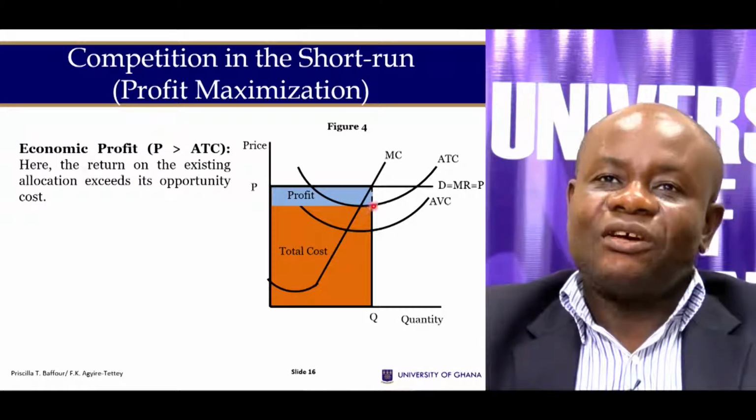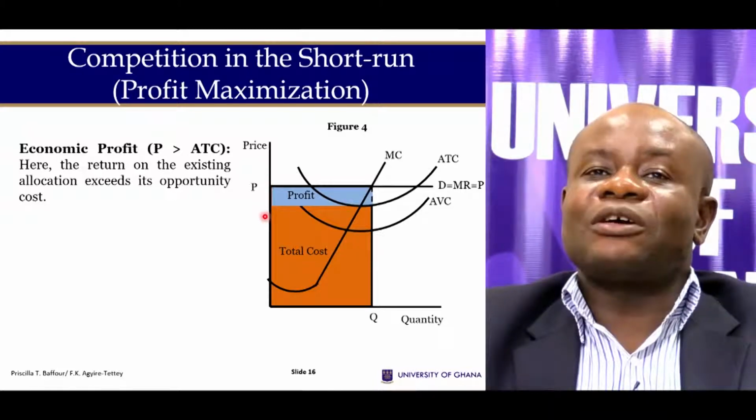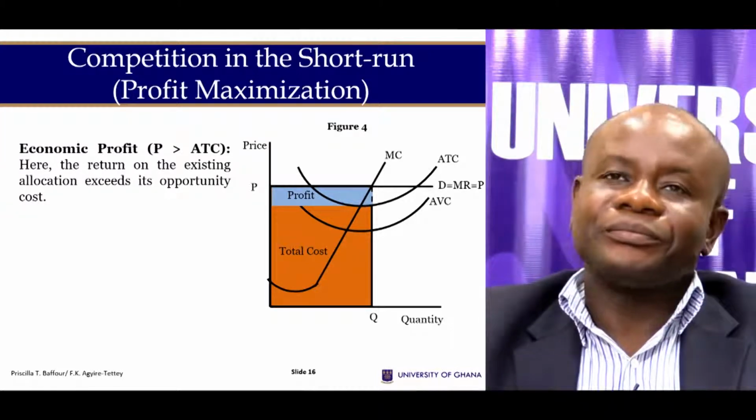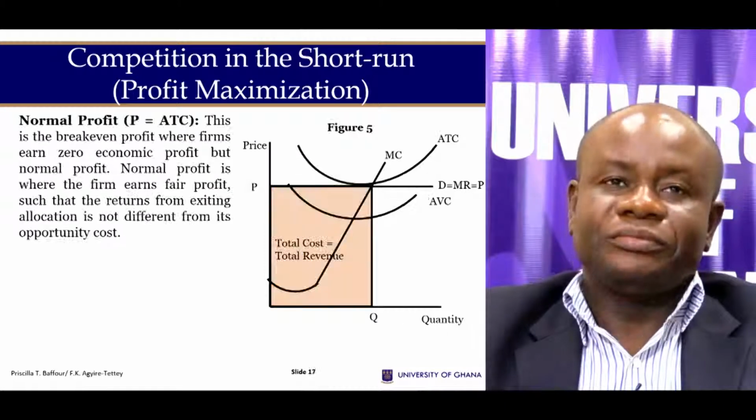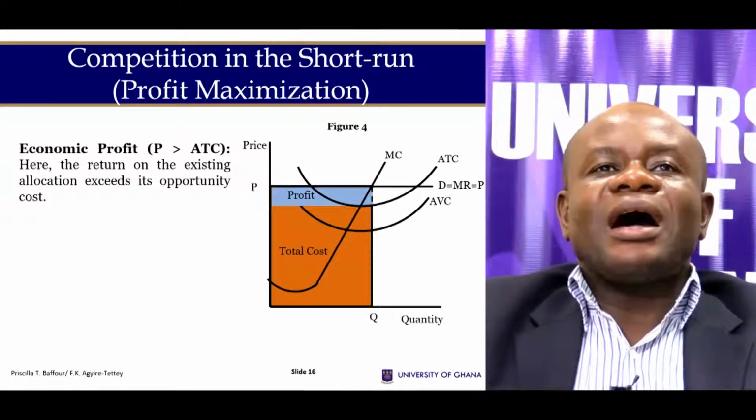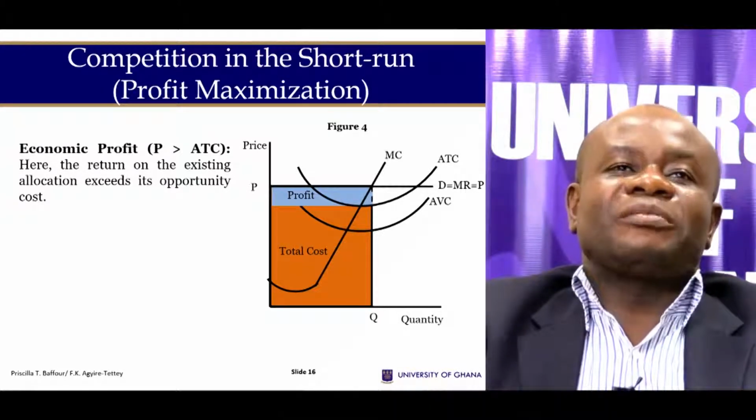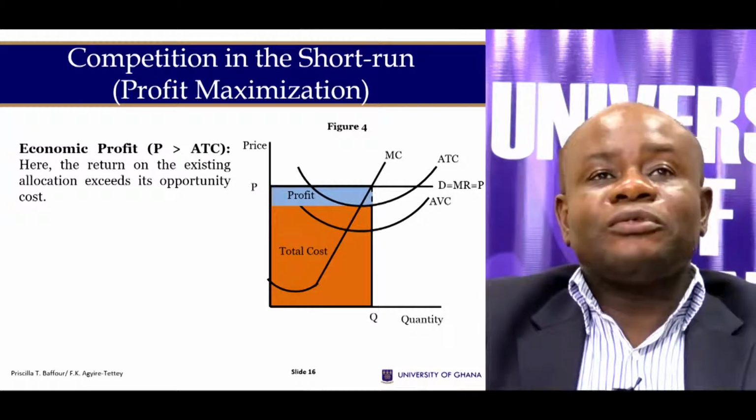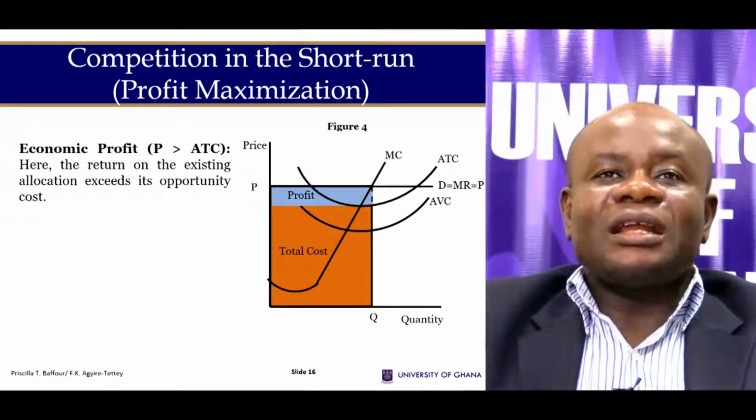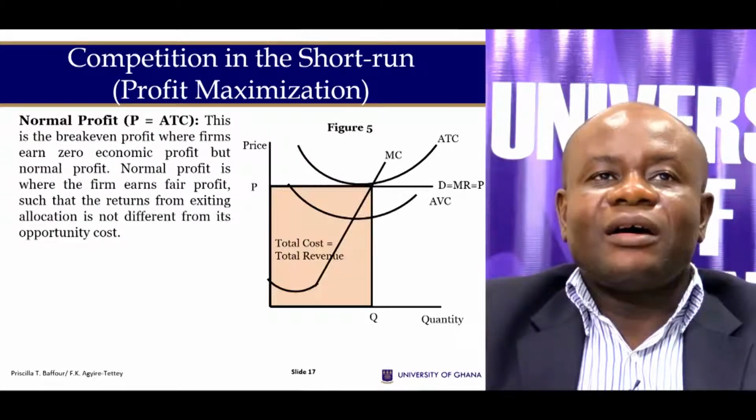And it is the price minus the cost per unit of output. When that happens, the firm is making excessive profit because the cost per output is far lower than the price that the firm is charging. So the firm makes supernormal profit.